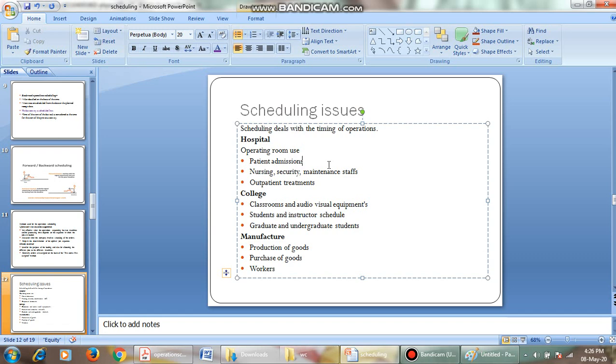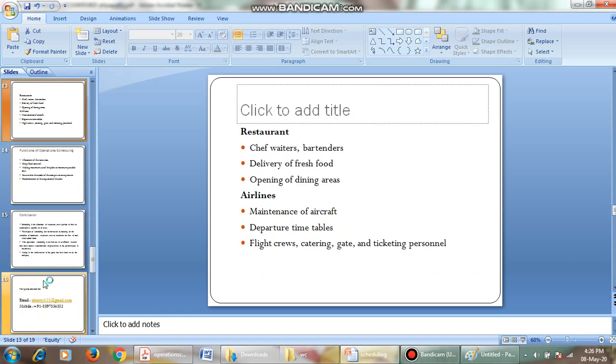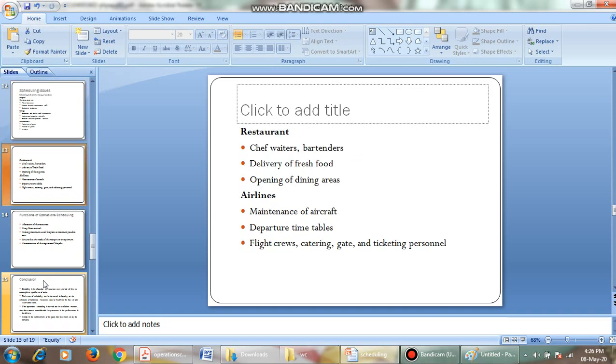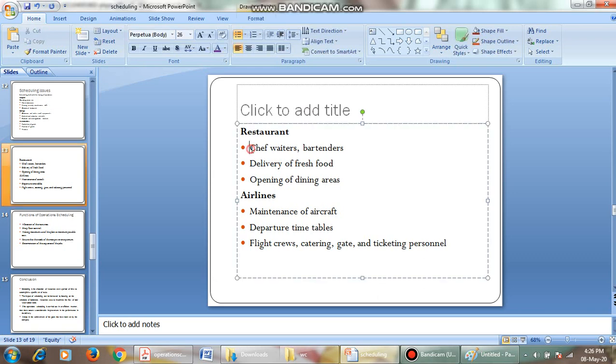Coming to college: classrooms, audiovisual equipment, students, instructor schedule, that is, the timetable. Graduate and undergraduate students, how will we arrange all these things? In case of manufacturing also, production of goods, purchase of goods, workers. These are some of the challenges or issues faced in scheduling. Next, coming to restaurants, here also we face issues with chefs, waiters, bartenders.